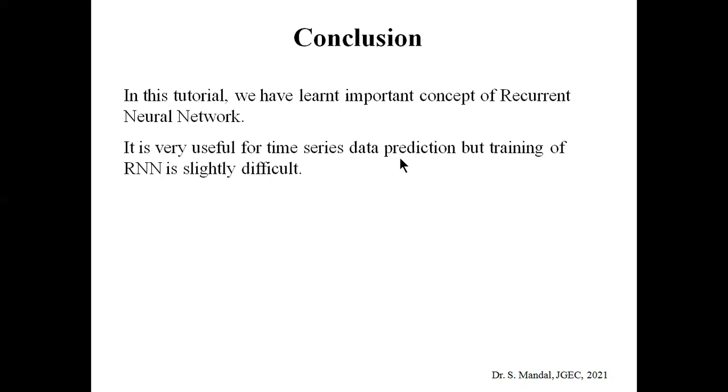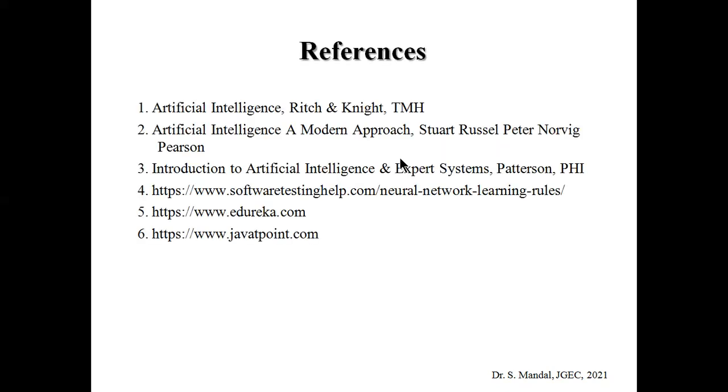This loop is responsible for memorizing the previous output or previous state of the hidden layer, and based on the previous state and the current input, we can predict the current output. One disadvantage of the RNN is that the training procedure is slightly more difficult compared to the feed-forward neural network. So these are the references.